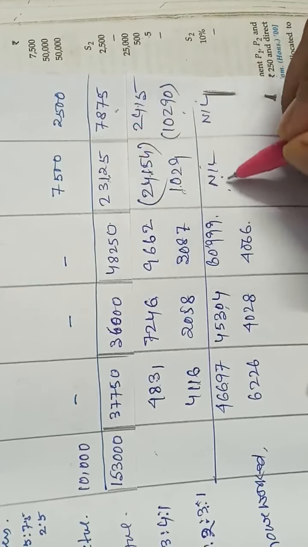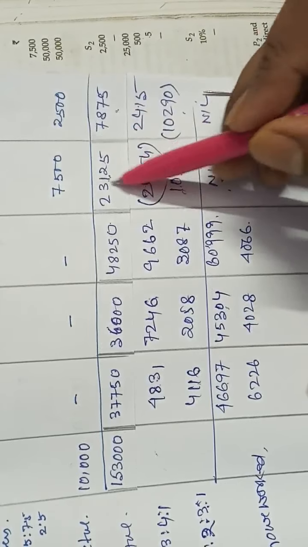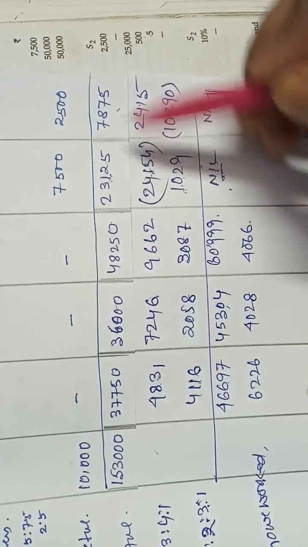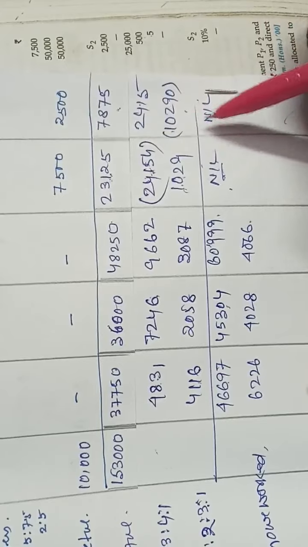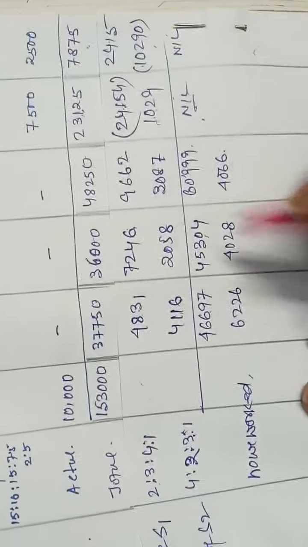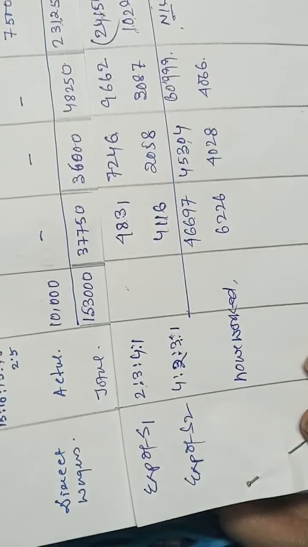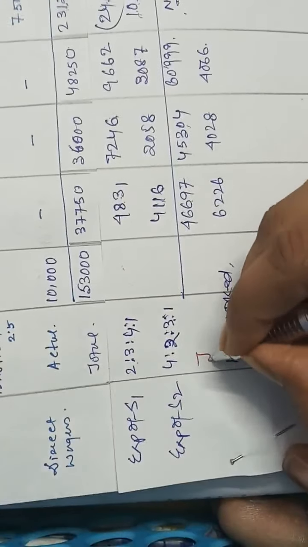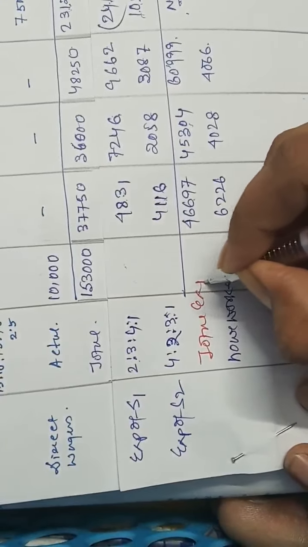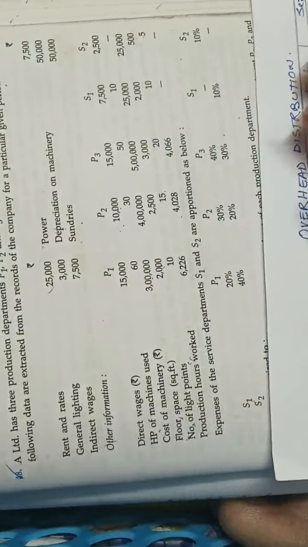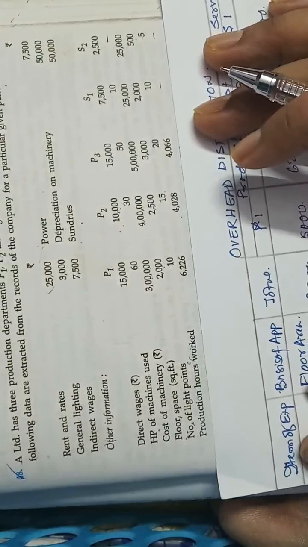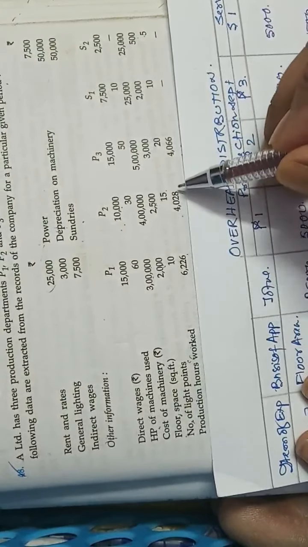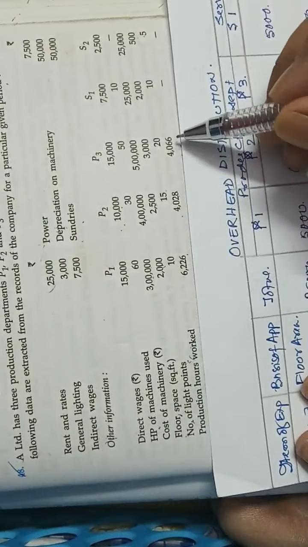So when it's shared, it always becomes nil. This plus this minus this is nil. Okay. Now this is your total expenses. And in the question, the production hours worked are for P1, P2 and P3.